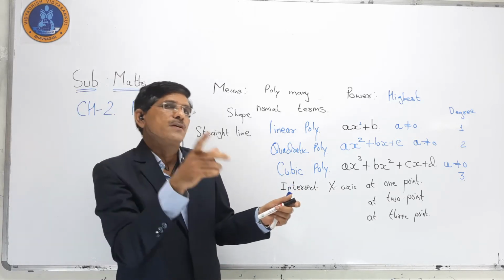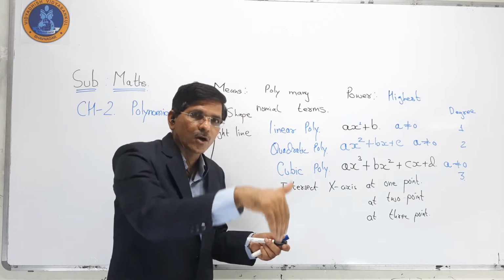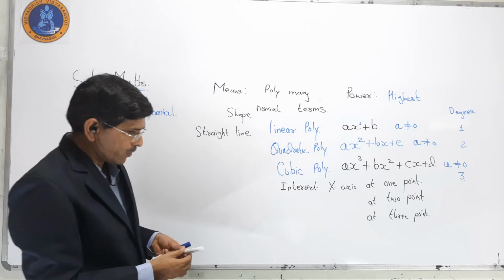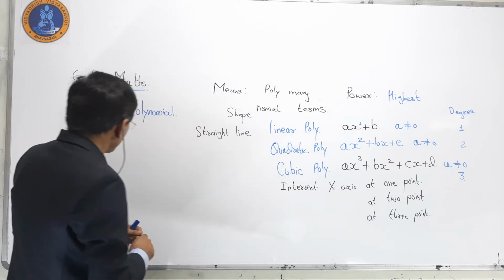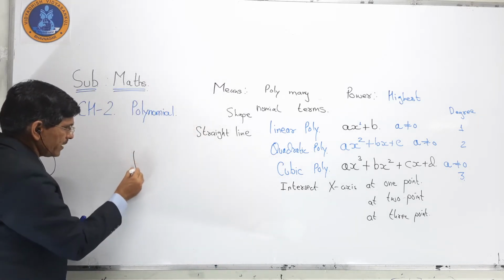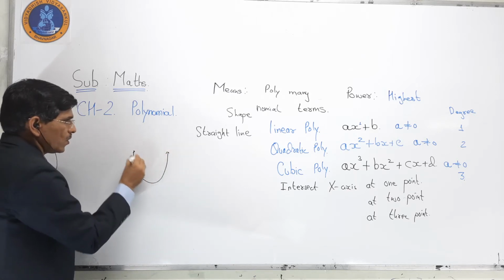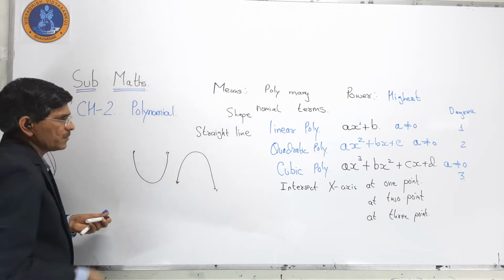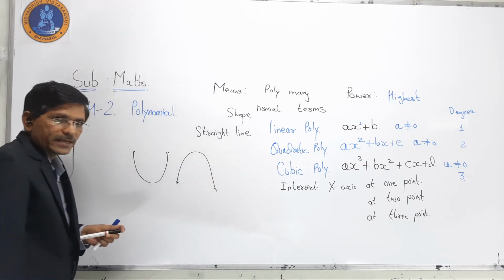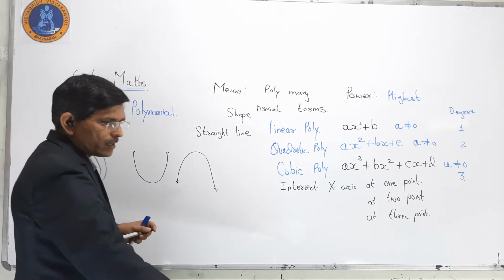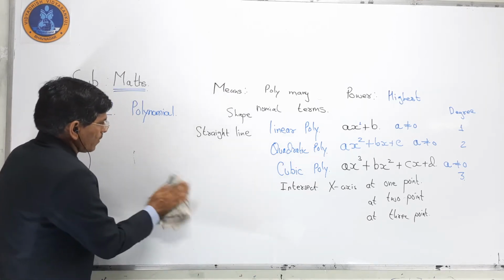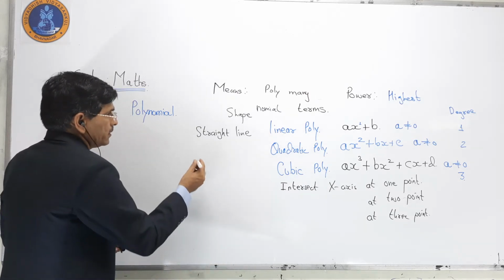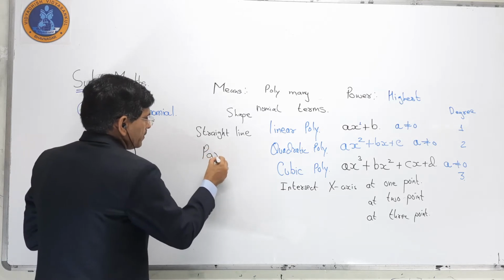If we throw anything, it will make a curve. Then we can say it is a parabola. So we can discuss the shape of a parabola. The parabola shape is like that, or it may be shaped like that. If we throw something, it will be like that. That is the shape, it is called a parabola. So straight line, quadratic polynomial, that is a parabola.